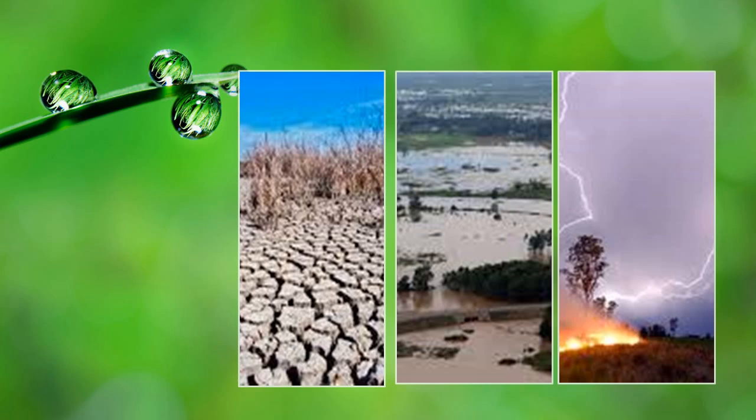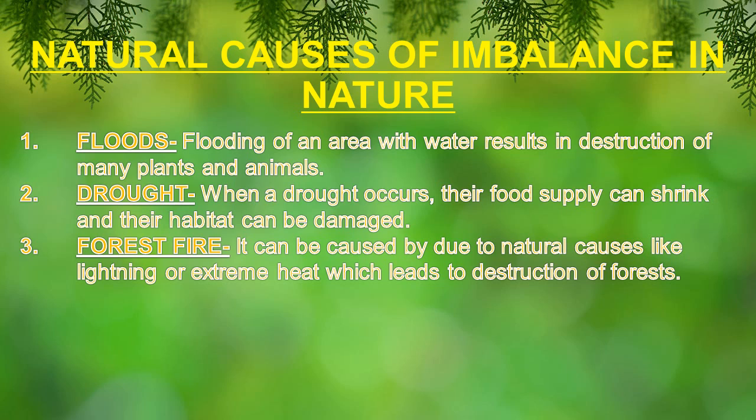Now we will study the causes which cause imbalance in nature. We can differentiate them into two parts. First is the natural causes which cause imbalance, and the second is human activities which cause imbalance in nature. The first we will study is the natural causes. What are those? Those are drought, flood and forest fire. Now let us study these causes in detail.